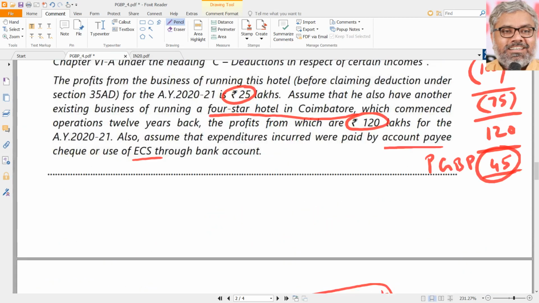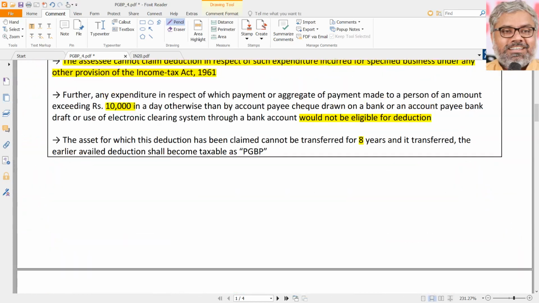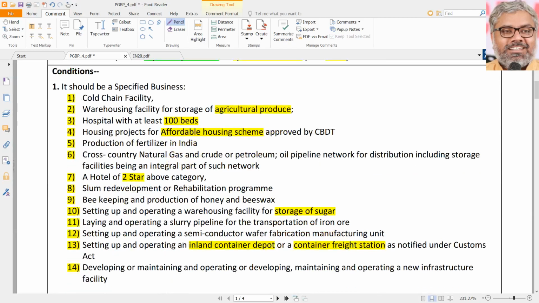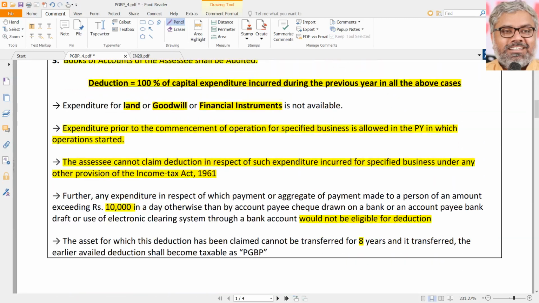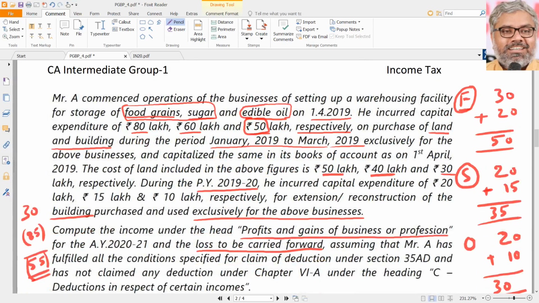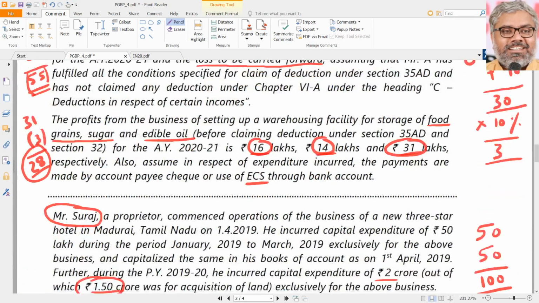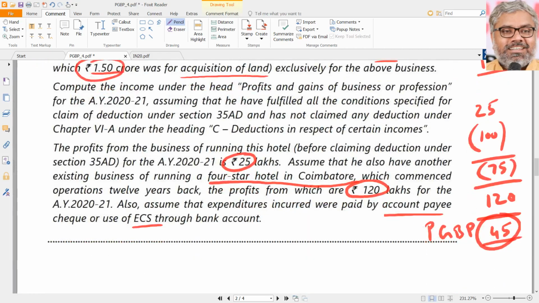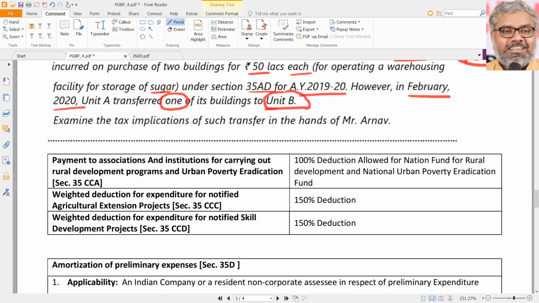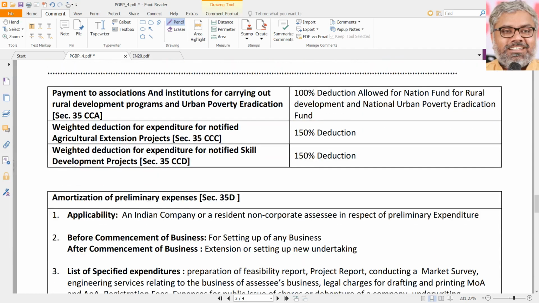That is about 35 AD, very, very important provision also after section 35. The specified business capital expenditure allowed as deduction 100% in the year in which it is incurred, and also the expenditure incurred prior to the commencement of business also is eligible in the year of commencement of business. That is 35 AD and different examples applying 35 AD.